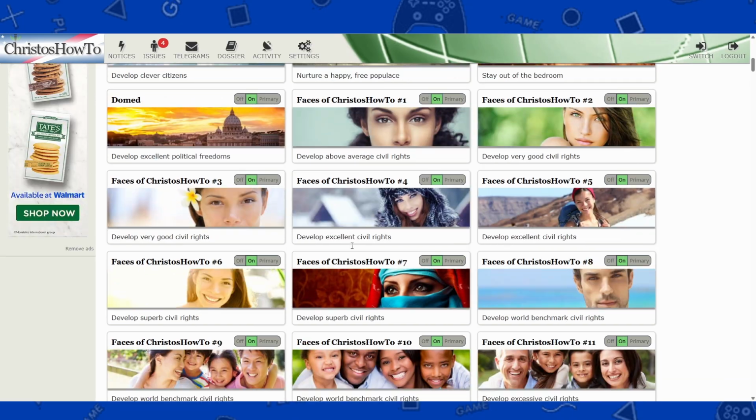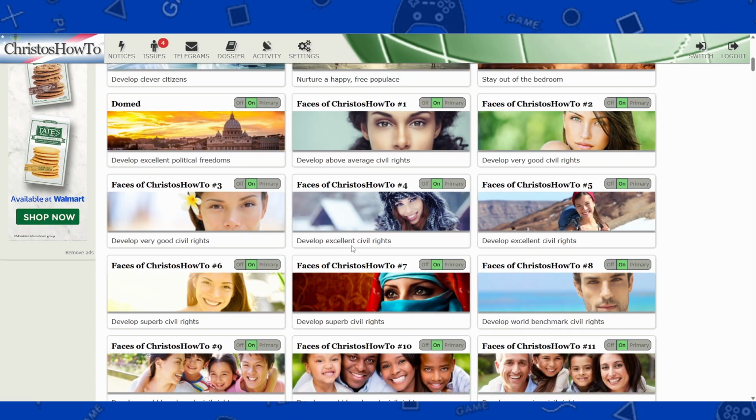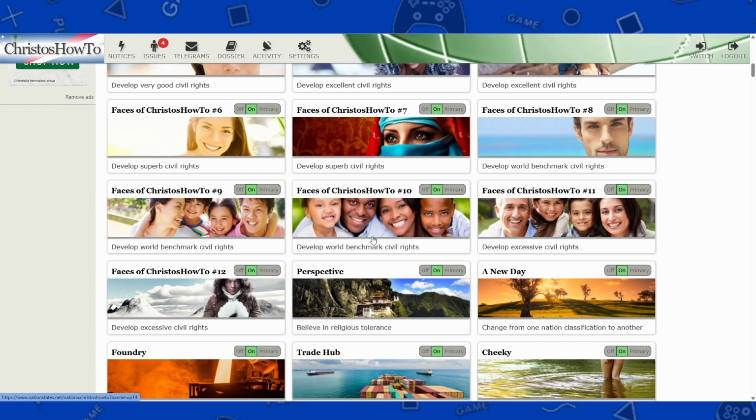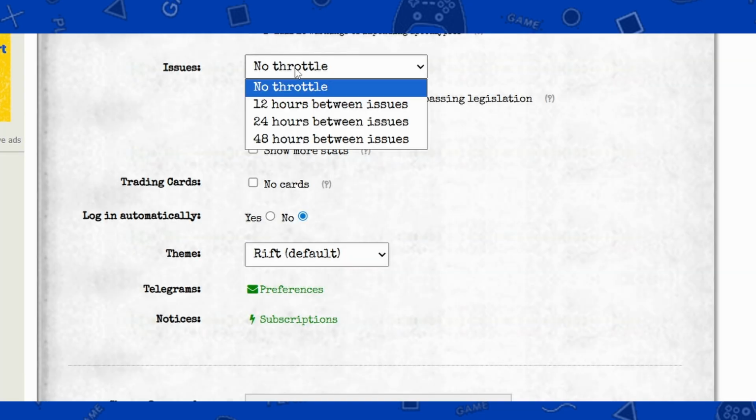So I know I said issues are like points that don't matter. Well, they technically do matter, but also don't matter, because answering issues could get you these banners by influencing the freedoms of your nation. All right, moving on.